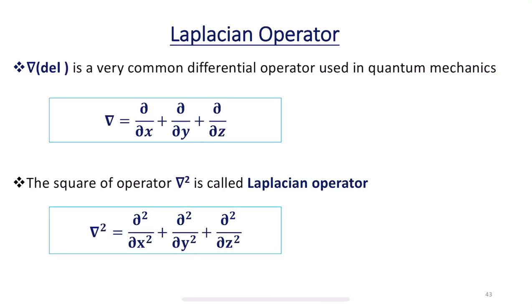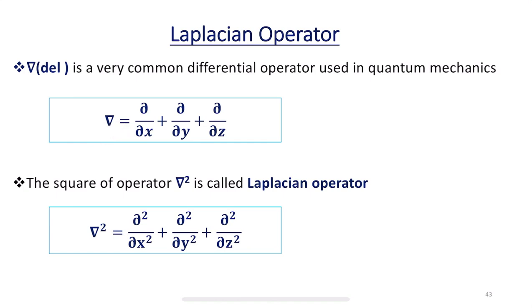Next is the Laplacian operator. Here we have introduced a new term. Okay. This might be new for B.Sc students, but not for PCM students. This is the reverse of delta, right, and it is called del. Del is a very common differential operator used in quantum mechanics, which is called the Laplacian operator. It is represented by the symbol del.